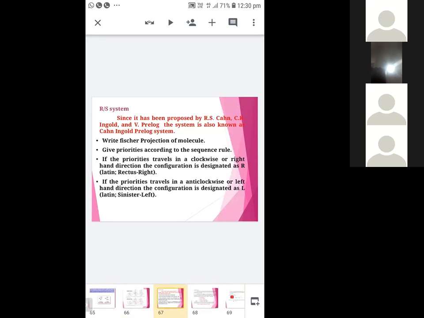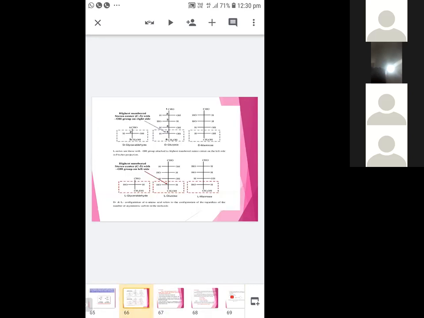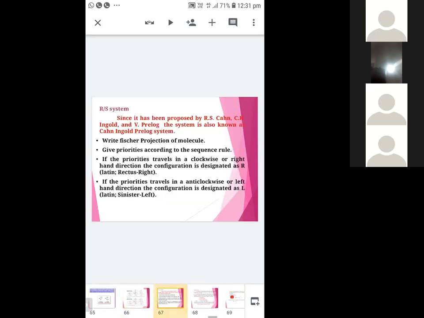Next, this DL system has its own drawback because it is applicable only to carbohydrates and amino acids. It will not be applicable to compounds containing groups other than OH or NH2. So we prefer the next configuration, the RS configuration. It was proposed by R.S. Cahn, C.K. Ingold and V. Prelog, so the system is also known as the Cahn-Ingold-Prelog system. In this system, there are some steps to follow to notate the compounds.